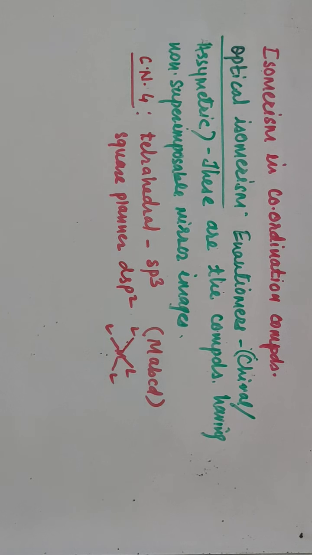Optical isomerism is rare in coordination compounds having coordination number 4, that means in tetrahedral or square planar geometry.